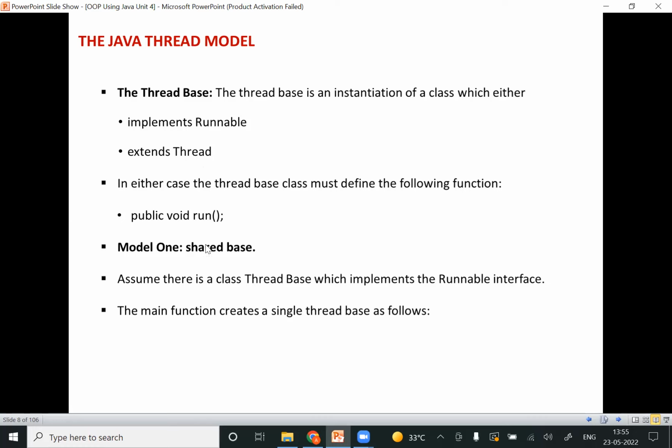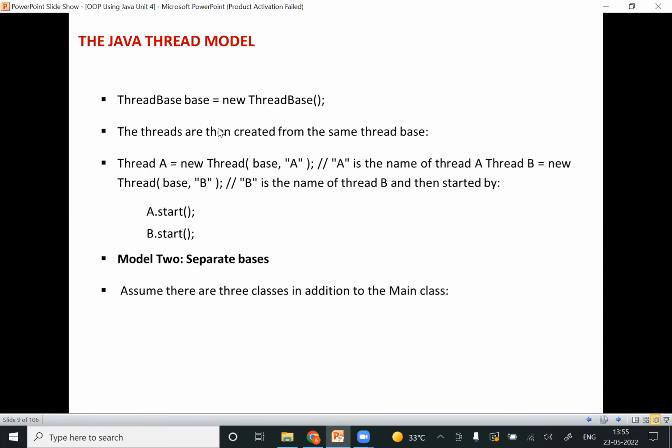Next type of thing we are having is nothing but shared base. So here we are saying that the thread base will be implementing the Runnable interface. Now, shared base is nothing but we are going to create a single thread over here. That means a single base. See, if you observe, threadBase is equal to new ThreadBase.